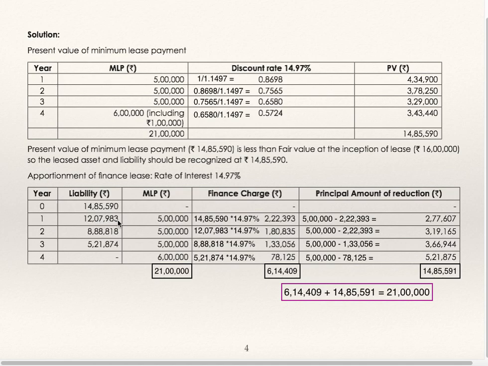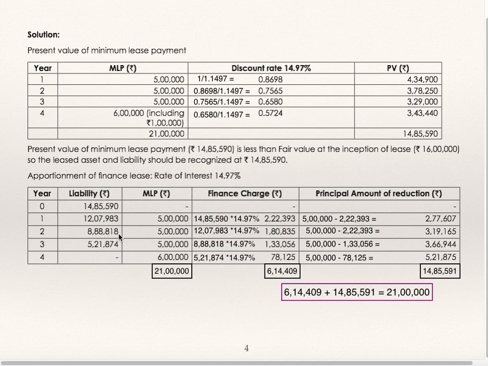Now from 14,85,590, if you deduct 2,77,607, you will get 12,07,983. Calculate interest on that at 14.97%. 5 lakhs minus interest will be principal. Deduct this principal from 12,07,983. You will get 8,88,818.